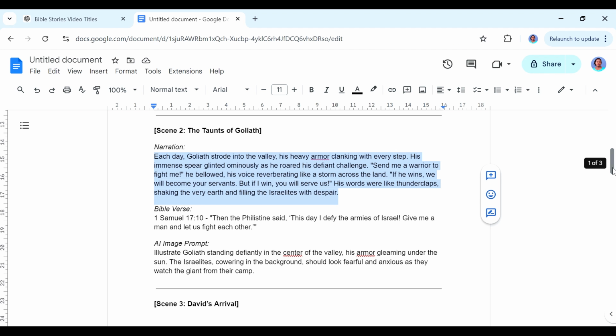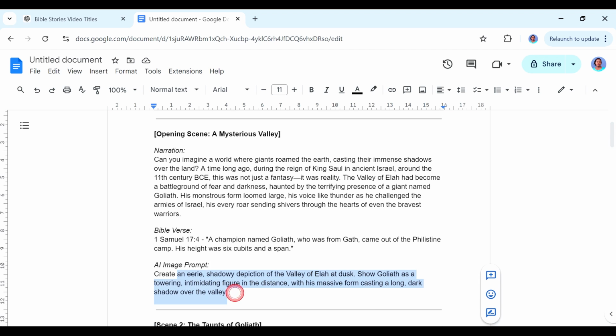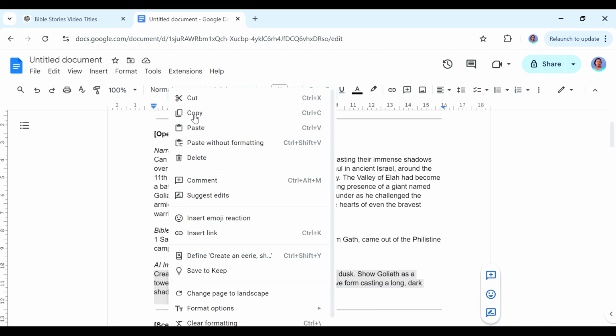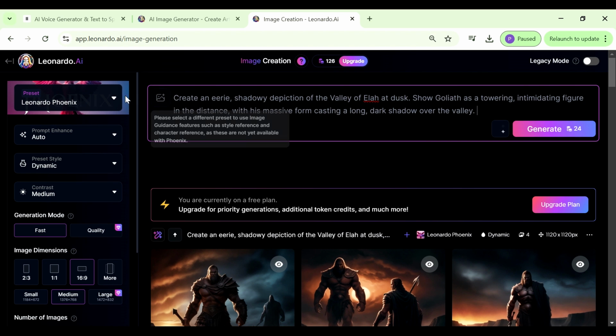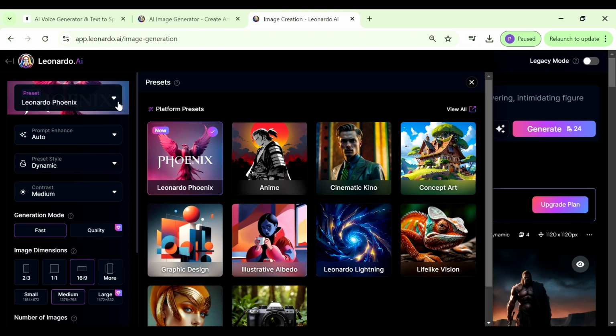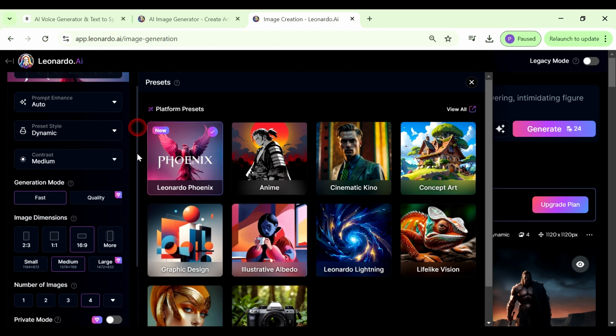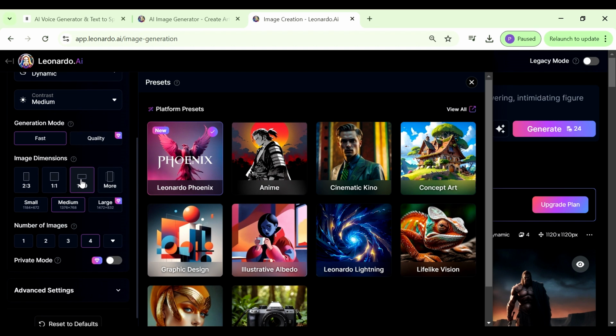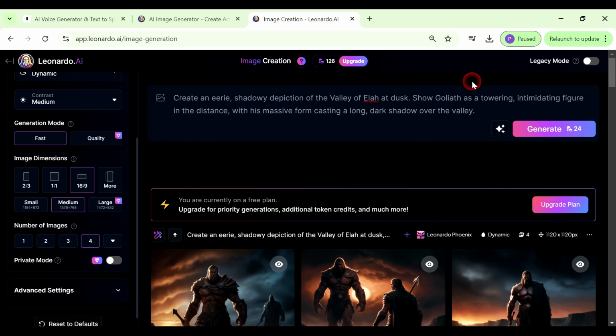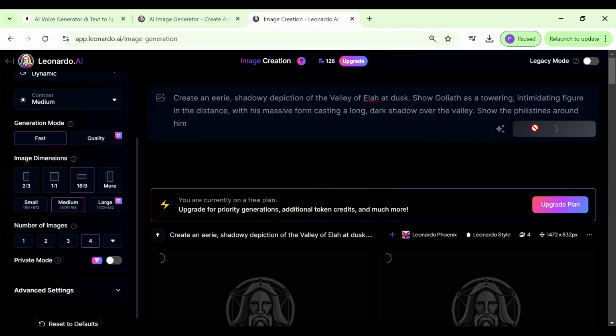So let's find the first prompt here. Just copy it, and then we go back to Leonardo, paste in the prompt here, and then you can choose a model that you'd like to use. I'm just going to go with Leonardo Phoenix. Down here you also want to ensure that in the image dimensions, if you're generating this for YouTube, you go with 16:9. The number of images that you're going to get by default on the free version is 4, so we leave that as is. Click on generate.